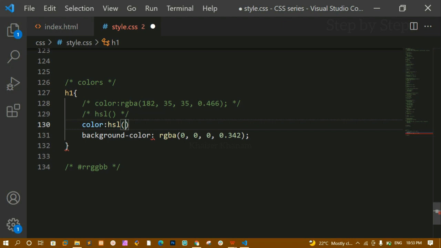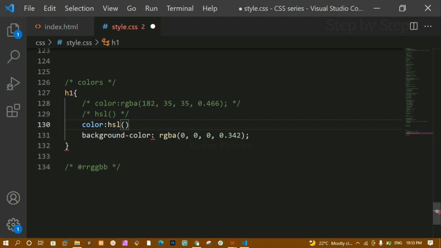First value we can just pass in 0 to 360, any value. And the second value we are going to pass in percentage for saturation. With 0%, it is going to give the complete shade of grey. And if I give 100%, whatever color I am having, that is going to be generated. Then for lightness, if I just want to give black color, then I can just give 0%. If I just want a mix of black, then I can give 50%, and if I give 100%, that will be completely white color.